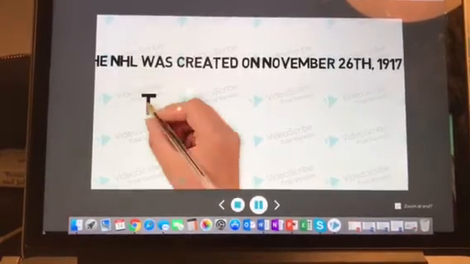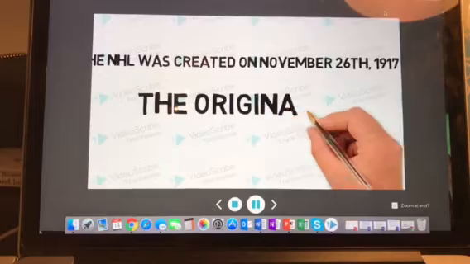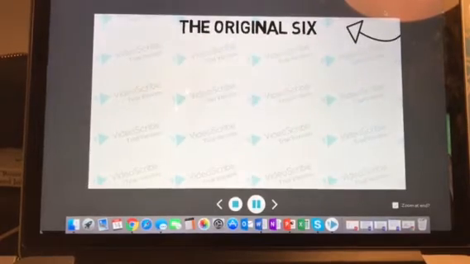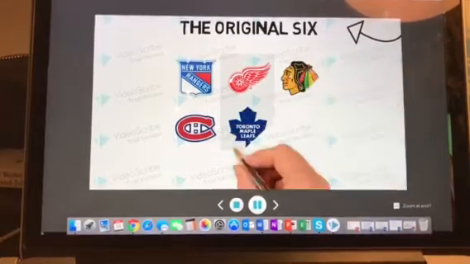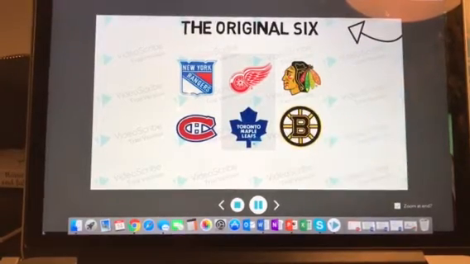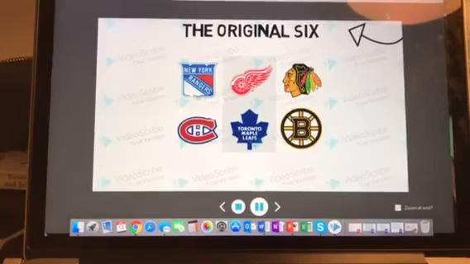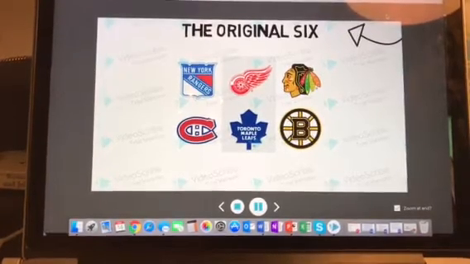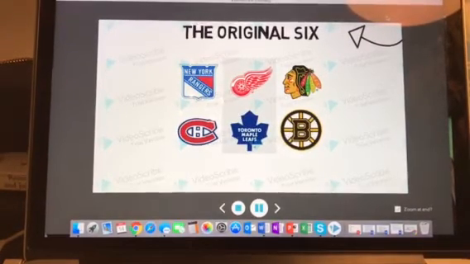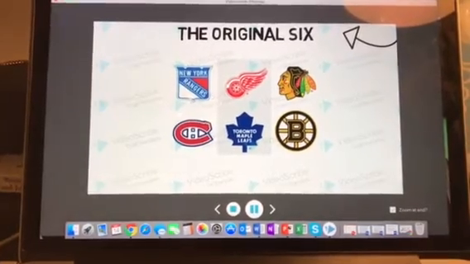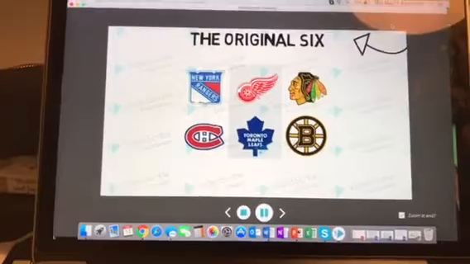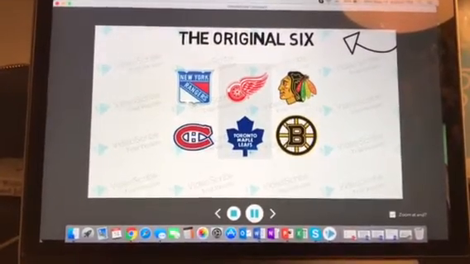The National Hockey League, or as we know it, the NHL, was created on November 26, 1917. Along with it came 6 teams, which came to be known as the Original Six. These teams were the New York Rangers, the Detroit Red Wings, the Montreal Canadiens, the Chicago Blackhawks, the Boston Bruins, and the Toronto Maple Leafs. The Stanley Cup, which is known today as the all-time prize of hockey, used to be an interleague competition until 1926, when it was decided that the cup would go to the winner of the National Hockey League playoffs.